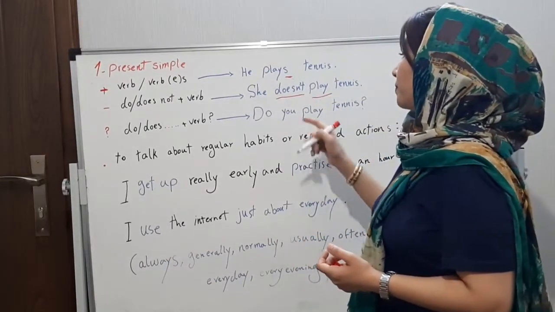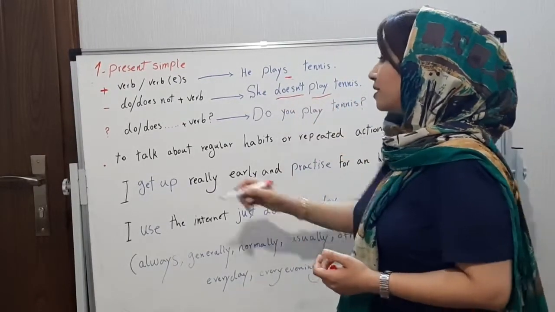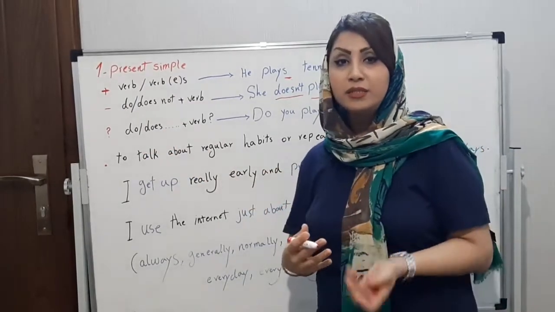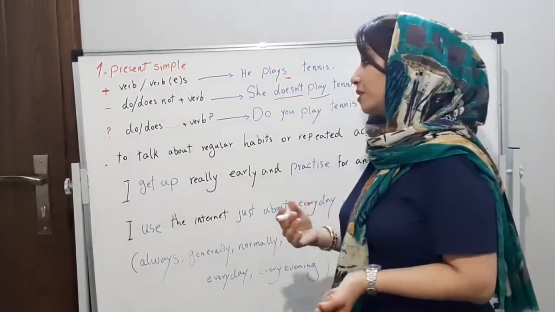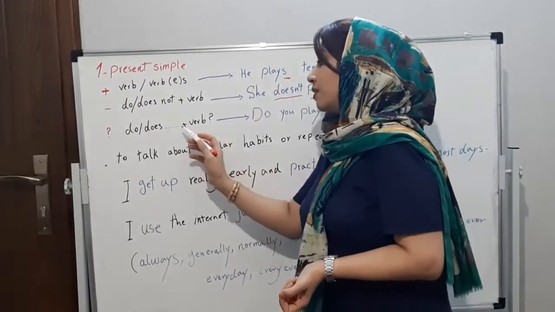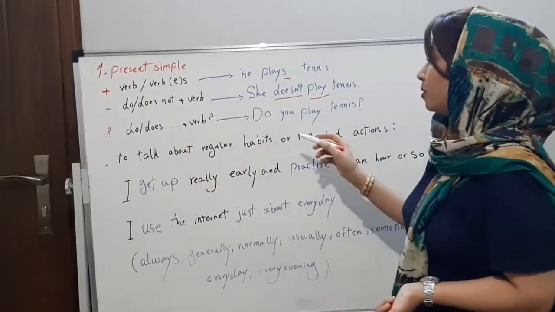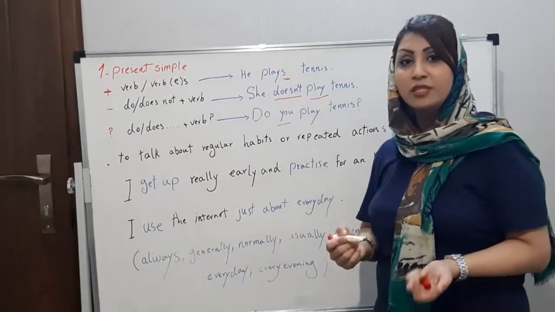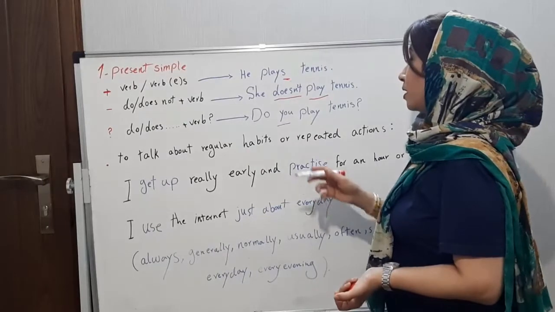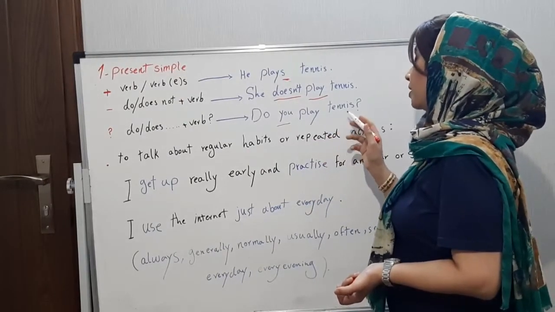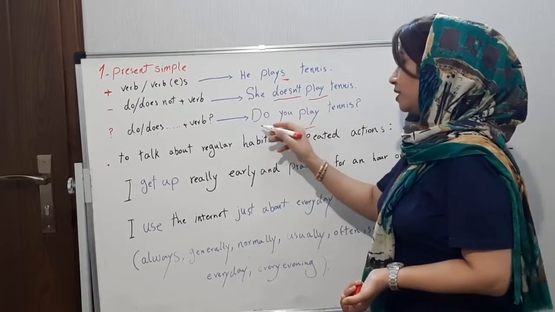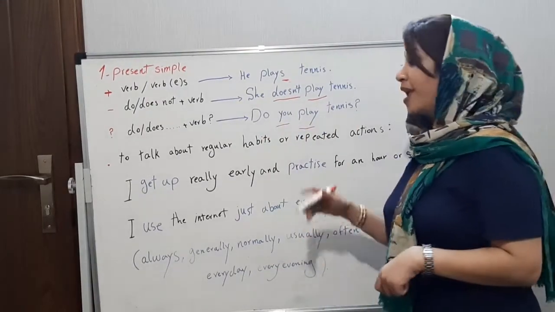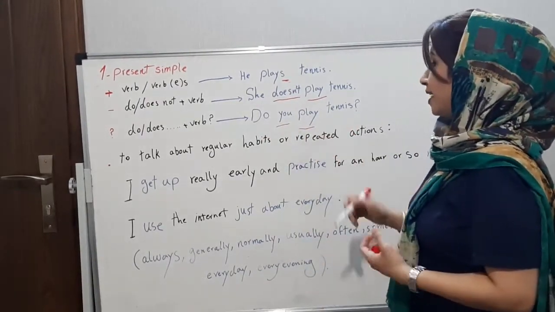Now question: do or does comes at the beginning of the sentence, and then the rest of the sentence plus verb. For example, do you play tennis? You is the subject pronoun. We use do at the beginning of the sentence, then the subject, then the main verb.